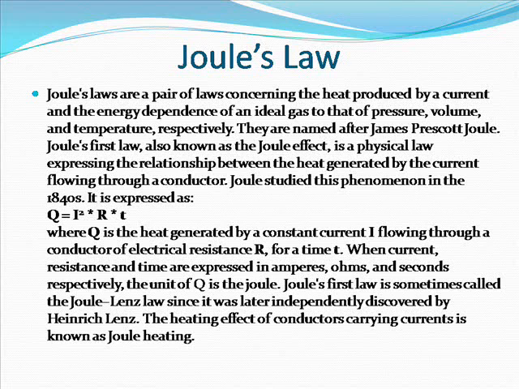The unit of Q is the joule. Joule's first law is sometimes called the Joule-Lenz law since it was later independently discovered by Heinrich Lenz. The heating effect of conductors carrying currents is known as Joule heating.